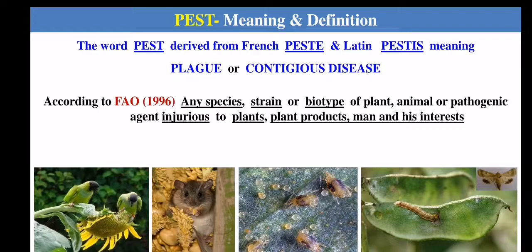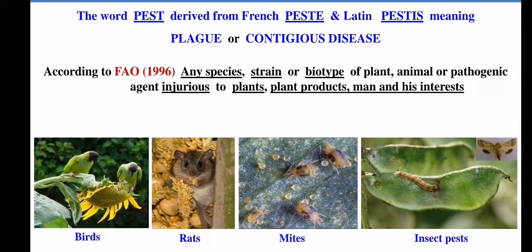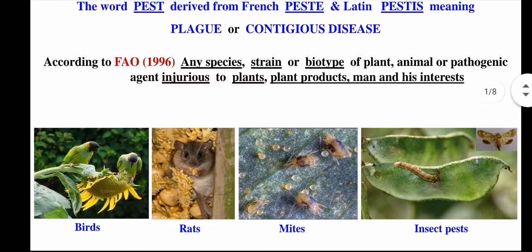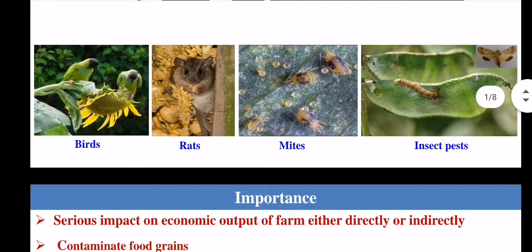According to the Food and Agriculture Organization in 1996, any species, strain or biotype of plant, animal or pathogenic agent that causes injuries to plant or plant products or man and his interests is a pest. These are the examples: birds, rats, mites, insect pests.